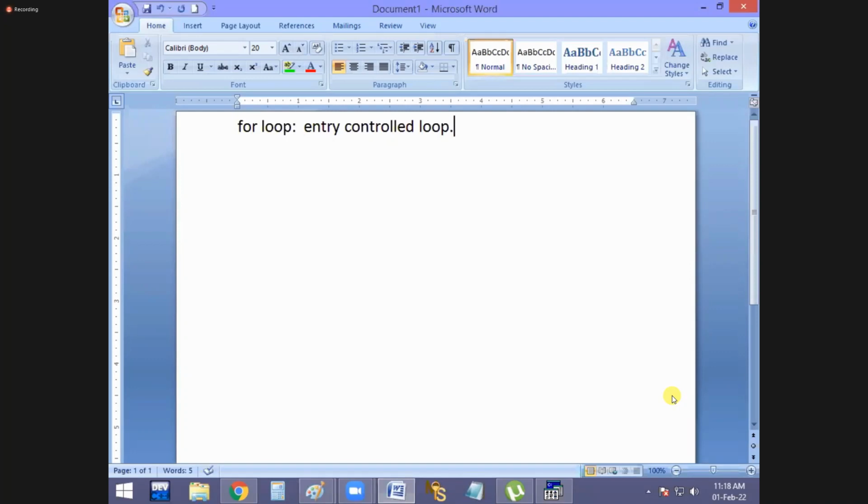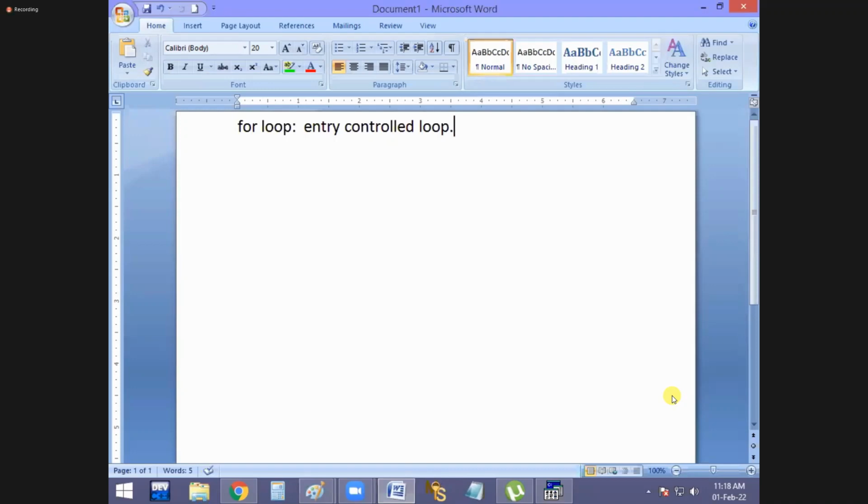The first difference is that while is not working without a condition. In while loop, the condition is compulsory. But in for loop, the condition is optional, because in a for loop, by default, the condition is always true. That's why your program automatically repeats.